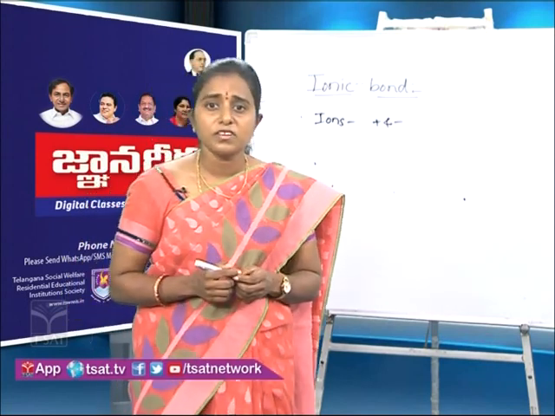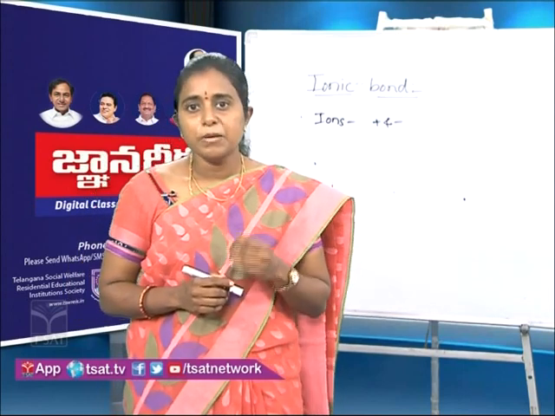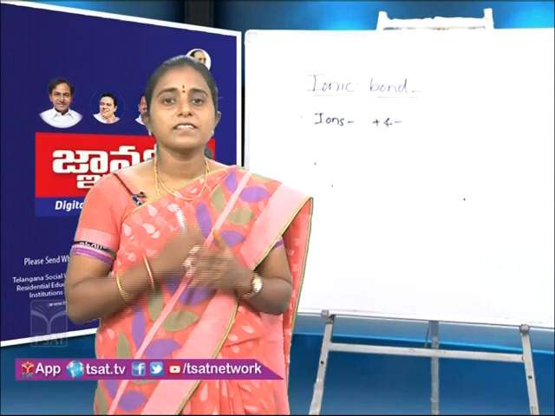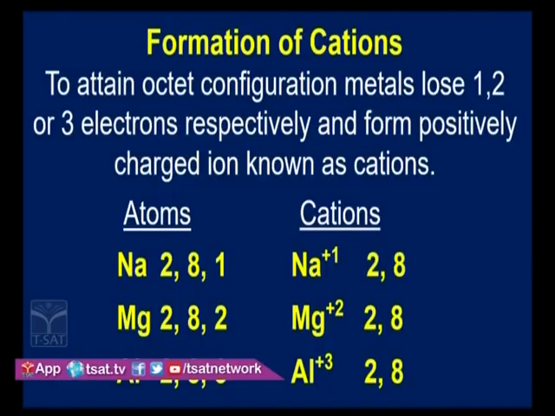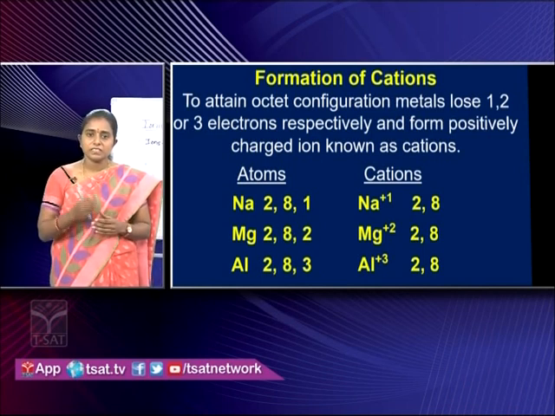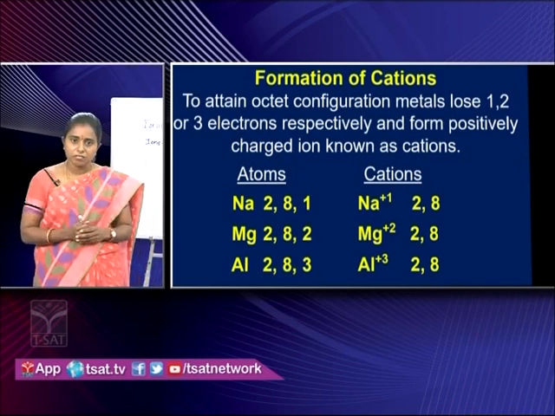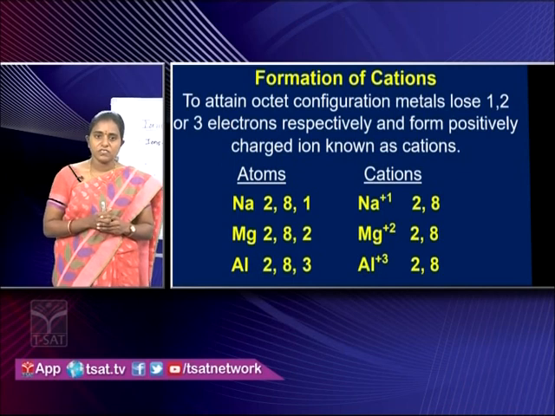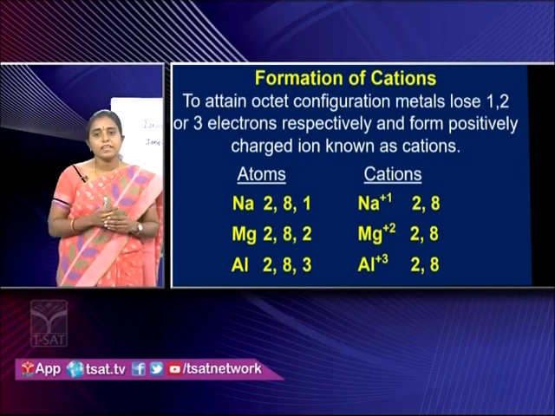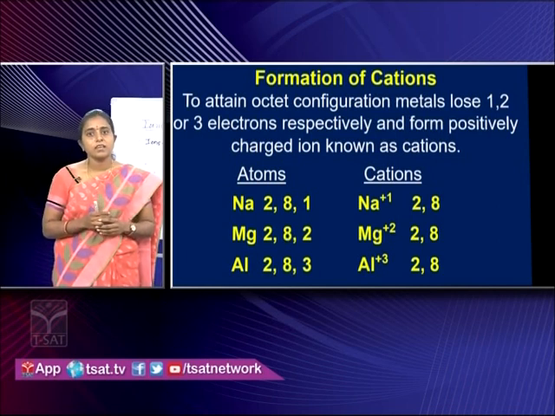How would a positive ion form, children? A positive ion is formed from the elements such as metals. For example, look at the slide, children. Here the sodium, magnesium, aluminum are metals. And observe the electronic configuration. They have 1, 2 and 3 extra electrons than octet configuration. That is why they easily lose their valence electrons and they attain octet configuration, and by losing the electrons they get positive charge, and this positively charged atoms are called as cations.